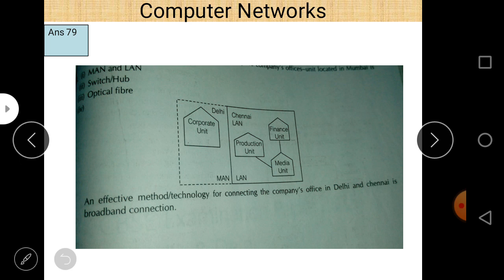at a single place. So this is all about the numerical problems. This is our last numerical regarding computer networks.